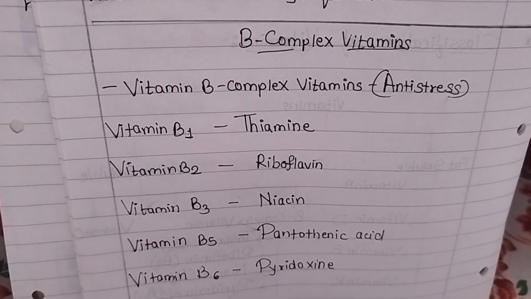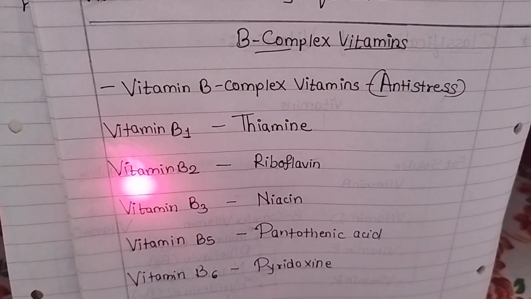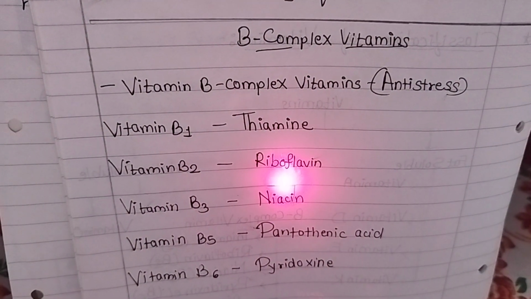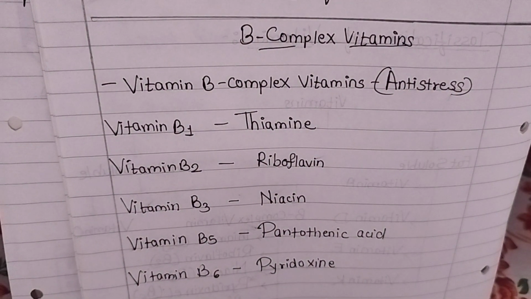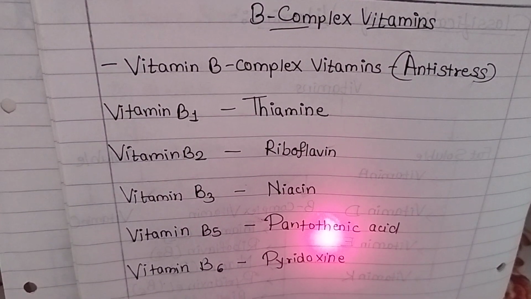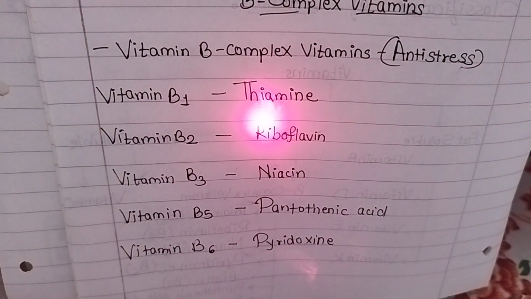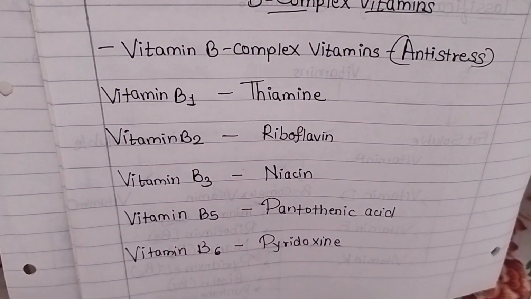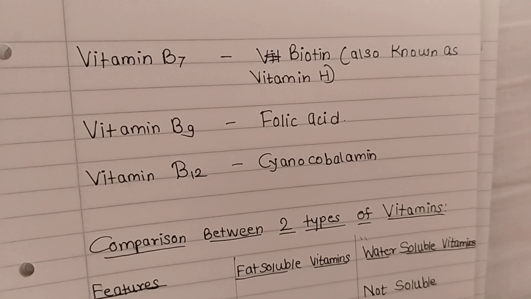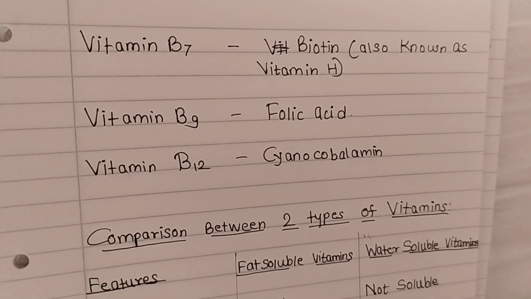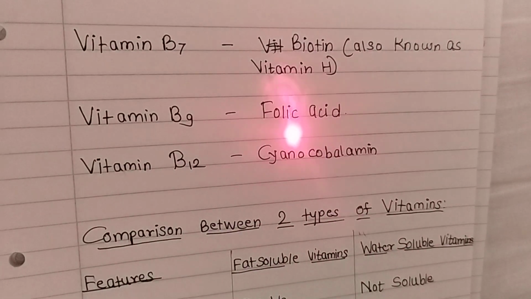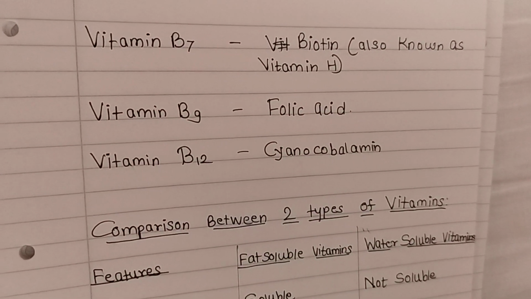Vitamin B1, that is thiamine. Vitamin B2 is known as riboflavin. Vitamin B3, niacin. Vitamin B5, pantothenic acid. Vitamin B6, pyridoxine. Vitamin B7, biotin, also known as vitamin H. Then vitamin B9, that is folic acid, and vitamin B12, cyanocobalamin.